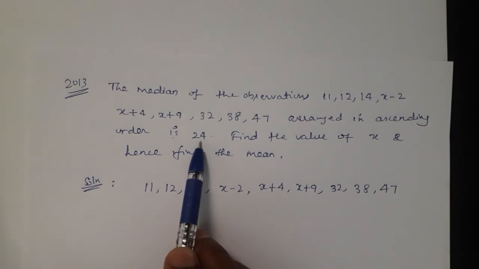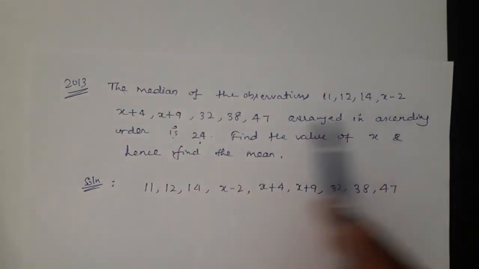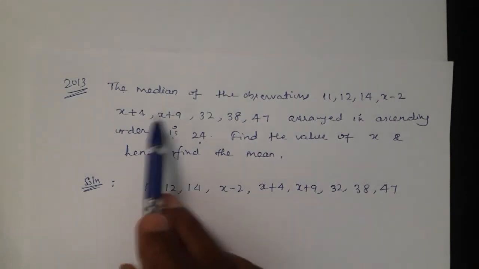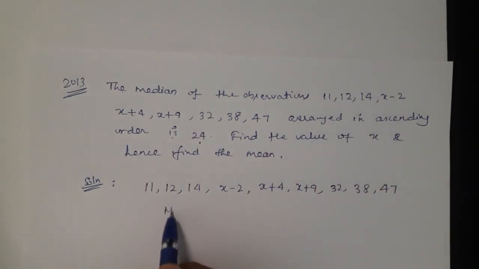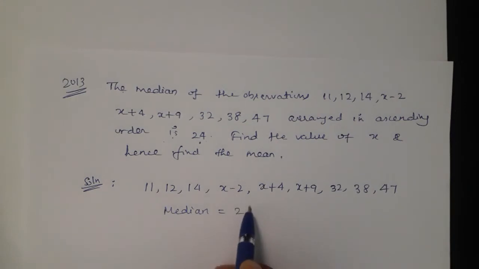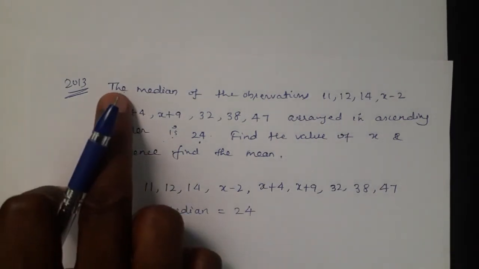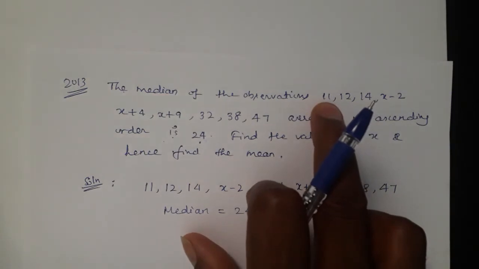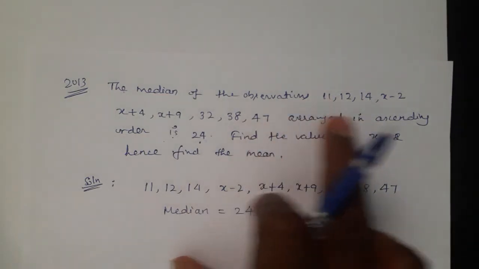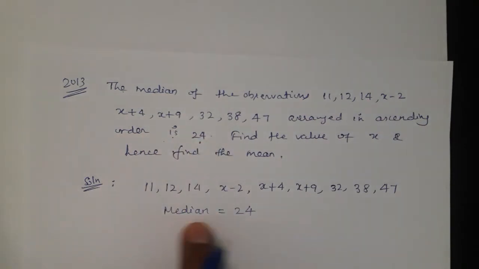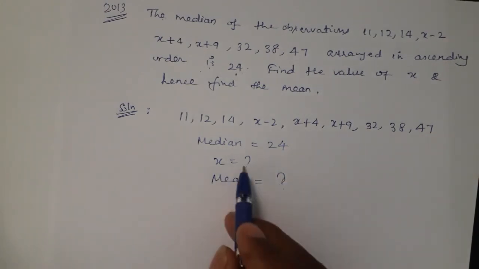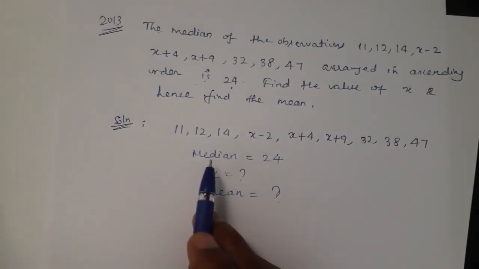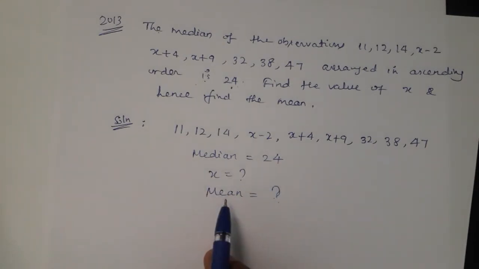The median of these data is 24. That means the median for these data is already given. We can write median is equal to 24. Find the value of x, x you have to find out. Hence find the mean, mean also you have to find out. So here there are two questions: find x, find mean. The median is given, and we have to find x and mean.